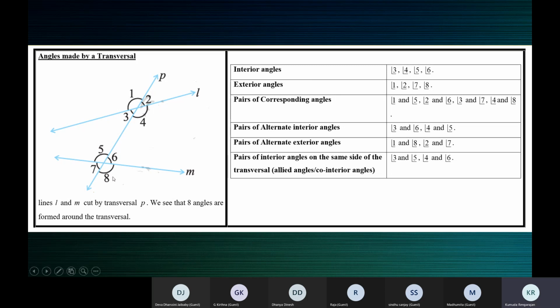Now 1 and 8 are exterior angles. And they are alternate exterior angles because 1 lies on the left side of the transversal, 8 lies on the right side of the transversal. They lie on opposite sides, and both of them are exterior angles. Both should be exterior or both should be interior. You cannot have alternate angles with one interior and one exterior. That's why we have alternate interior angles and alternate exterior angles.